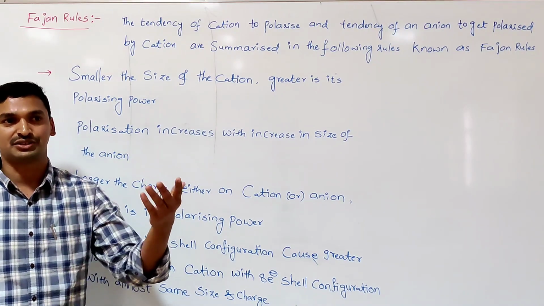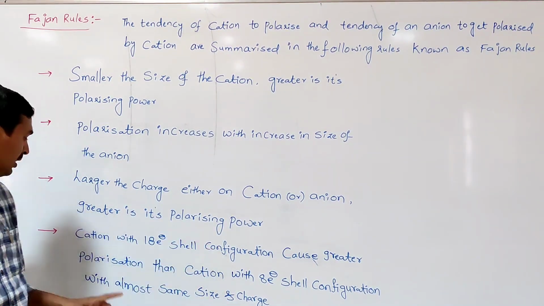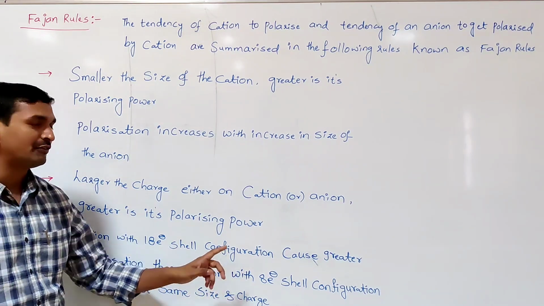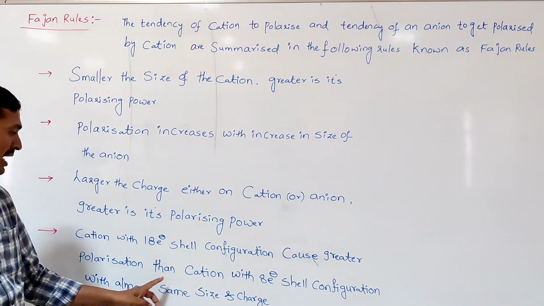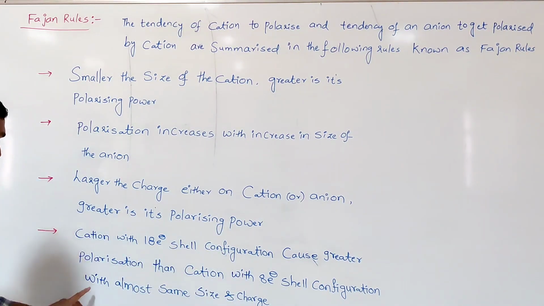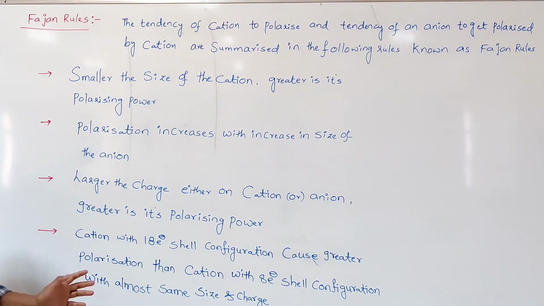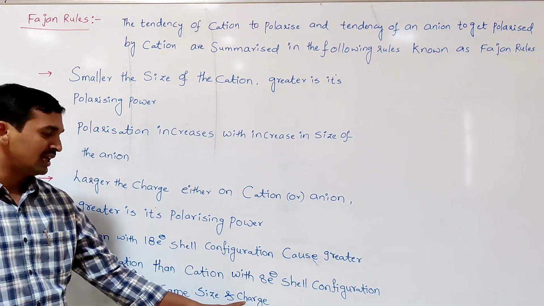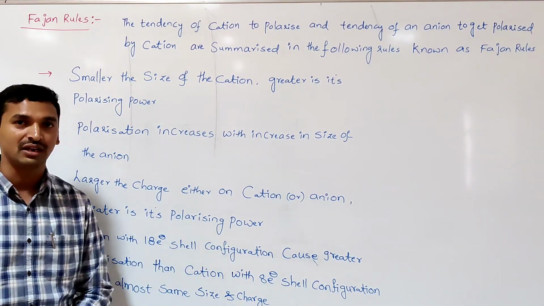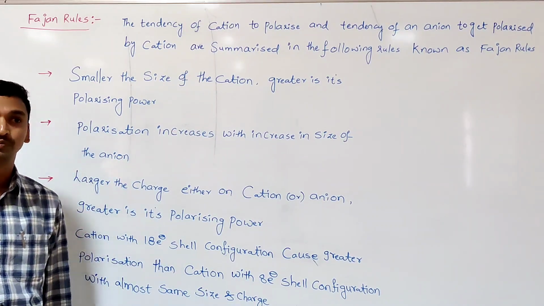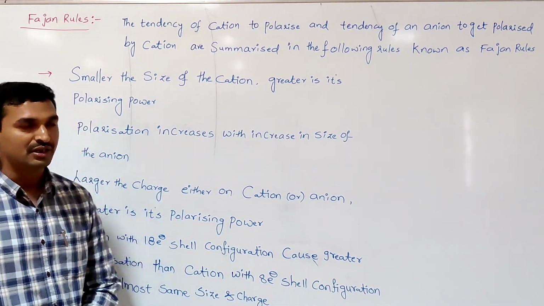A cation with an 18-electron shell configuration, called a pseudo-noble gas configuration, causes greater polarization than a cation with an 8-electron shell configuration of almost the same size and charge. So whichever cation has the 18-electron shell has the greater tendency to polarize. So these are the four.